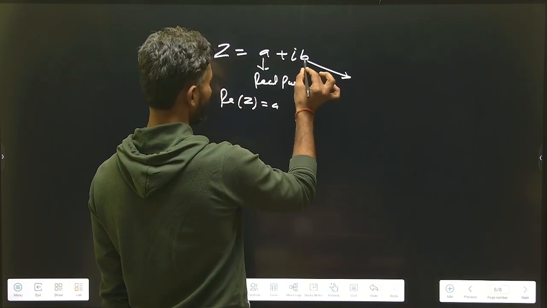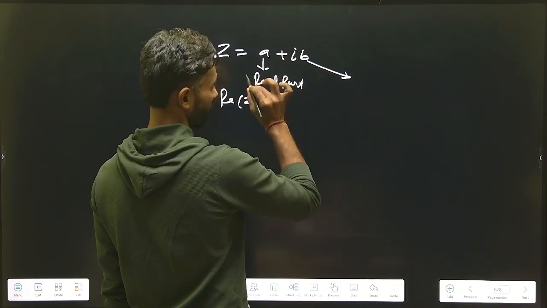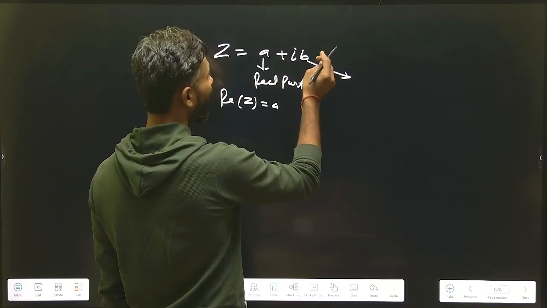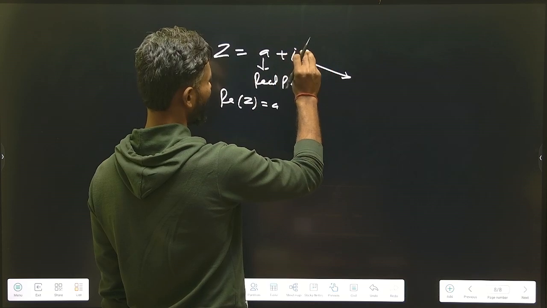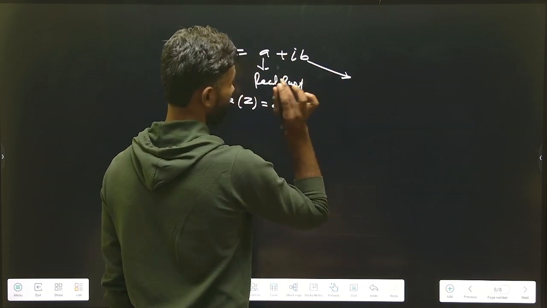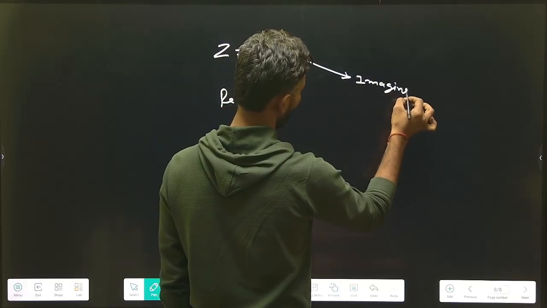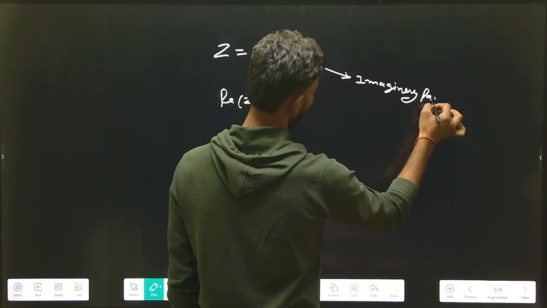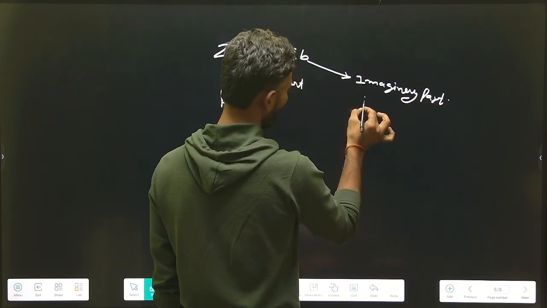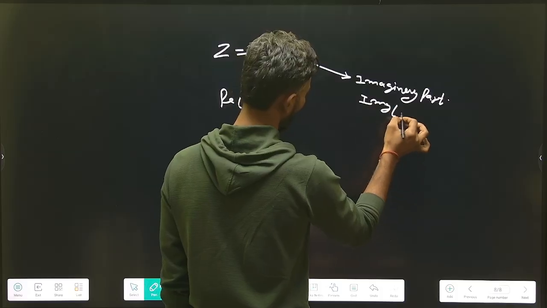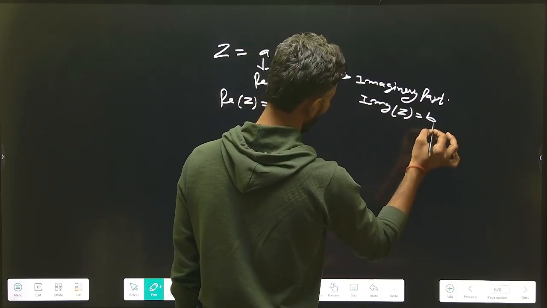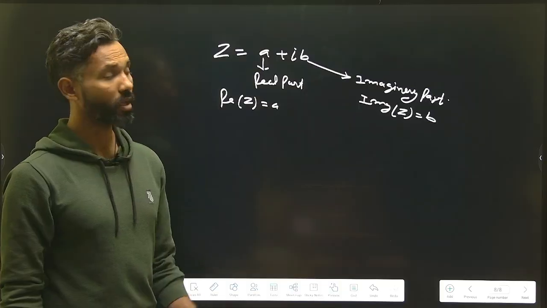iota. Which one is the coefficient of iota? That is b. B is multiplied with iota, so the coefficient of iota is b. This particular b is known as the imaginary part, and it will be represented as Im(z), the imaginary part of z, which is equal to b. We can represent it in that way.